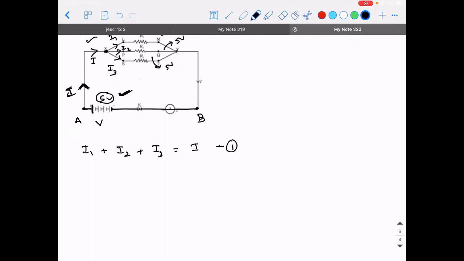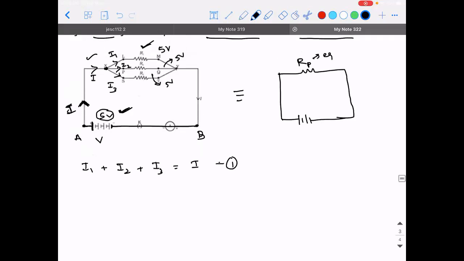Now, how am I supposed to draw the equivalent circuit for it? What do you mean by equivalent circuit? How many resistors do I have on the left side circuit? I have 3 resistors and they are connected in parallel. So when will it become an equivalent circuit? I can replace all those resistors in parallel with one resistor and connect it across the same potential difference. Then I can call this resistance R, but I will call it RP. P stands for parallel. So how do I name this? It is the equivalent resistance or effective resistance.